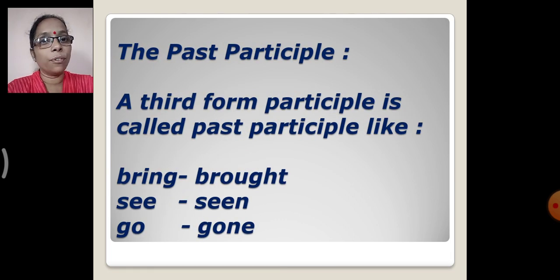The next type of non-finite verb under participles is the past participle. Now what is the past participle? A third form participle is called a past participle. Now what is the third form? Like bring, brought, brought; see, saw, seen; go, went, gone. So this is the third form. You have the base form, then the present participle and the past participle. So the third form of the verb is called the past participle.